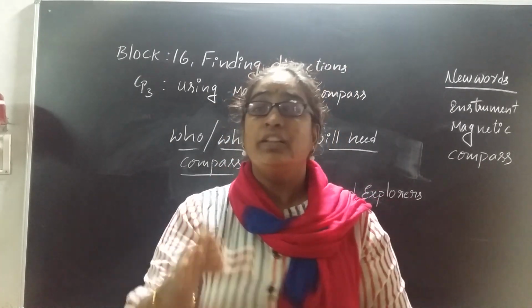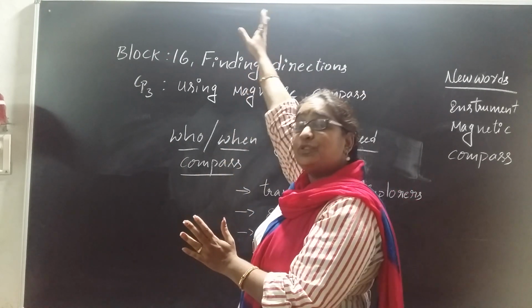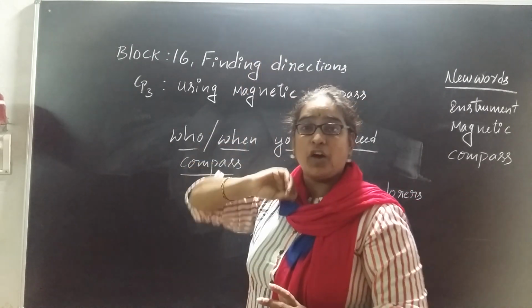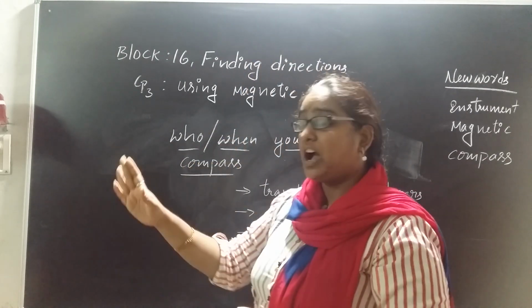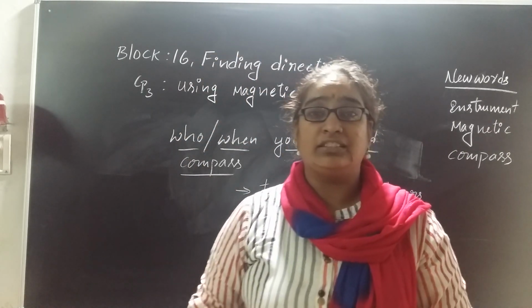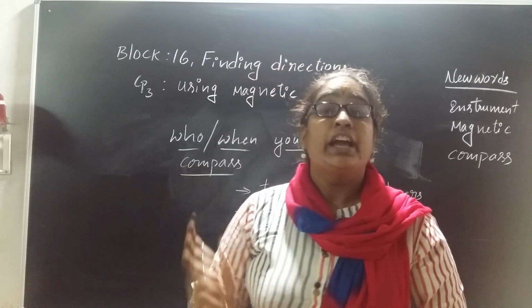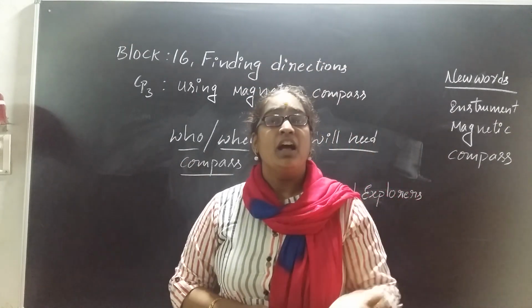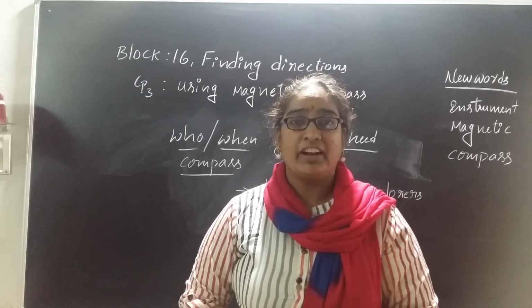If they know the north, then it is very easy to find the east, right? How do we exactly point? If we are facing north, then on the right side we always have our east, right? If you know the north and east, it will be very easy to find out the remaining directions, right?